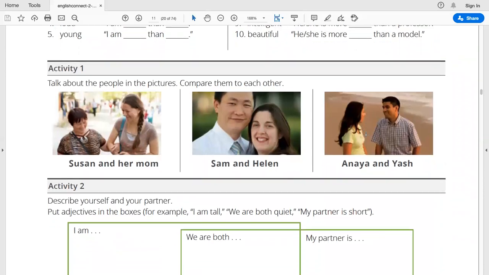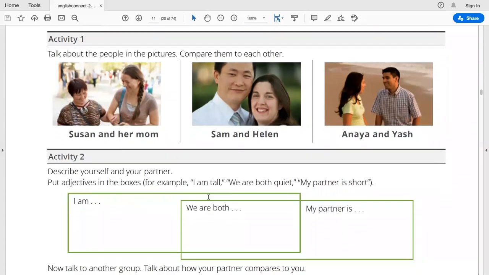Activity 1. Talk about the people in the pictures. Compare them to each other. So we have Susan and her mom, Sam and Helen, and Anaya and Josh. We will talk about the people in these pictures and compare them to each other. For example, we will compare Susan with her mom, and then we will compare Sam and Helen. We'll compare Anaya and Josh.